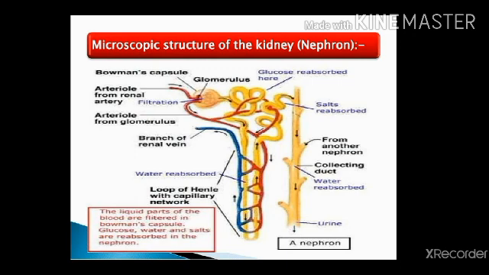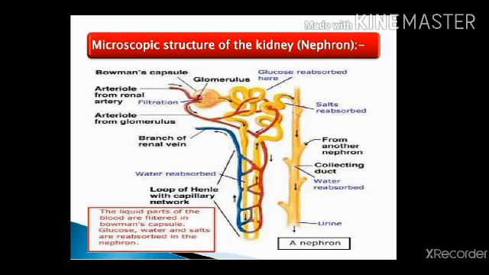This part is known as the renal capsule. The first coiled tubule is called the proximal convoluted tubule. From here, the next U-shaped part is called the loop of Henle.